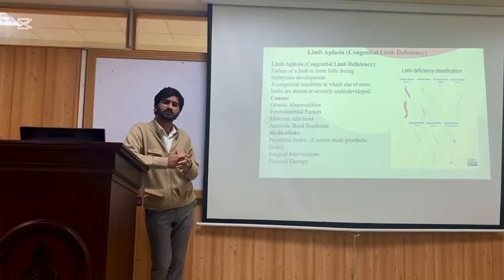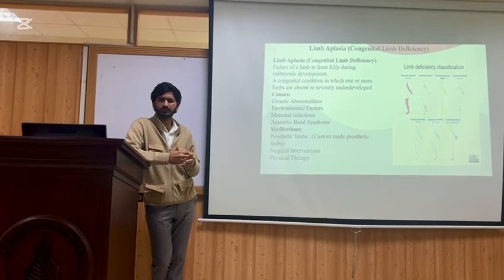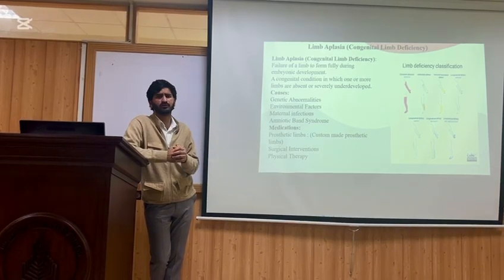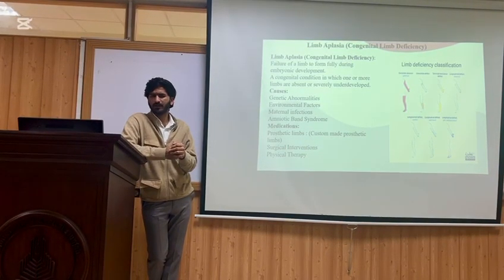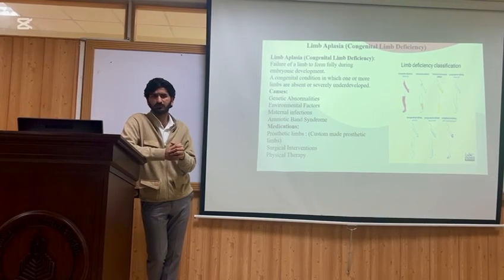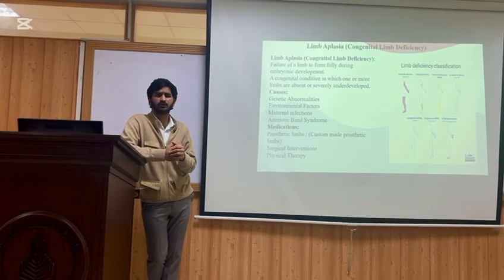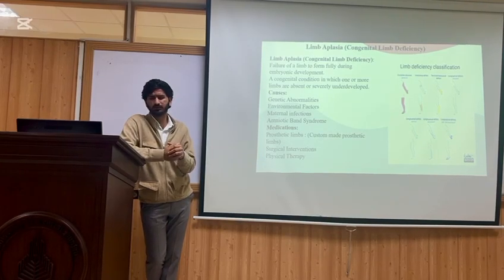This is a congenital condition that occurs during birth or before birth. In this condition, the limbs fail to form properly during embryonic development. As I said before, this is a congenital condition, and the causes of limb aplasia include genetic abnormalities, where genes fail to develop properly in the fetus, and the next is environmental factors.